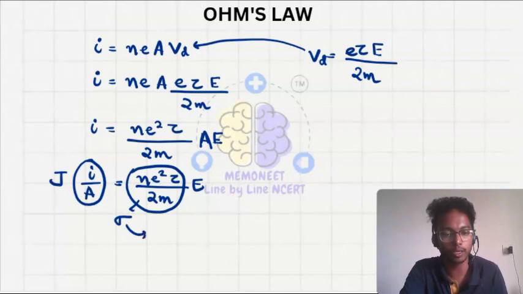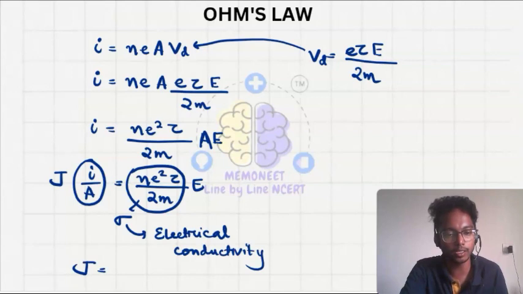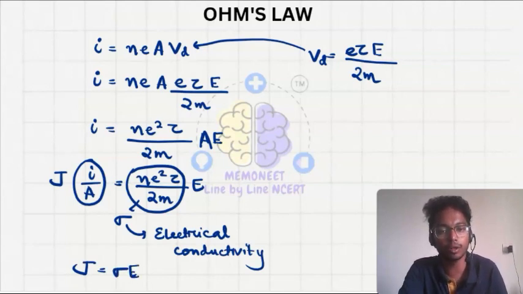OK, here sigma is the electrical conductivity. So I can write J equals sigma into E, and sigma is equal to 1 upon rho. Here rho is the resistivity.